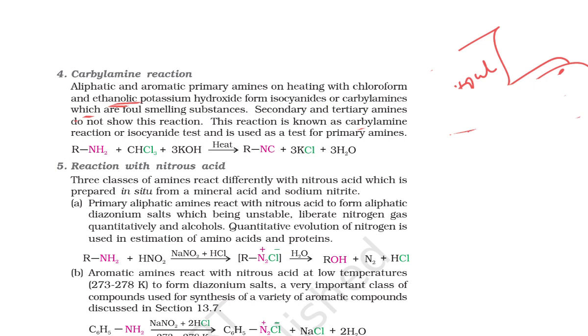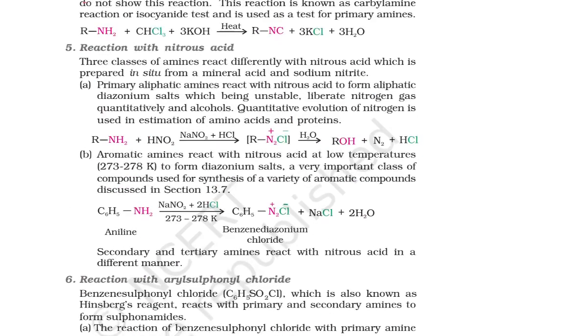Okay, next we go for the reaction with nitrous acid. Look here, so here is the reaction with nitrous acid. If I am taking an alkyl amine, at that time there is a formation of alkyl diazonium chloride. This alkyl diazonium chloride is not stable, so it breaks down into alcohol, nitrogen gas and HCl.